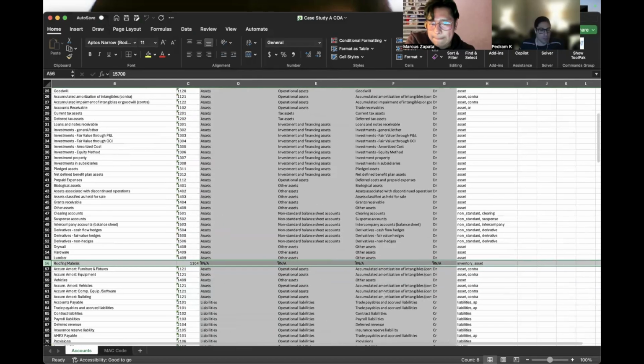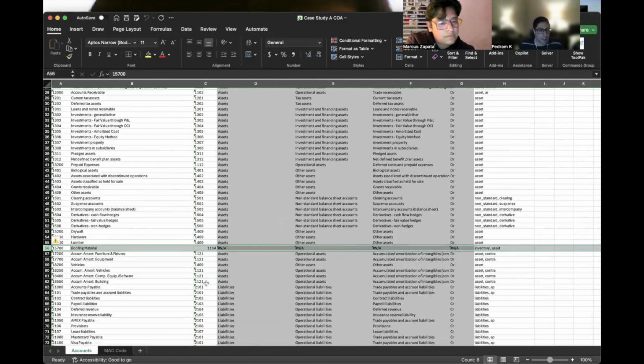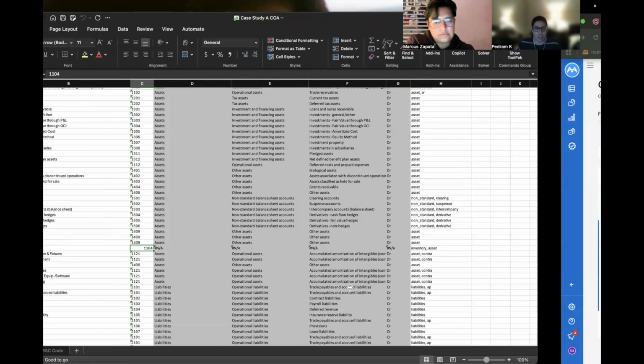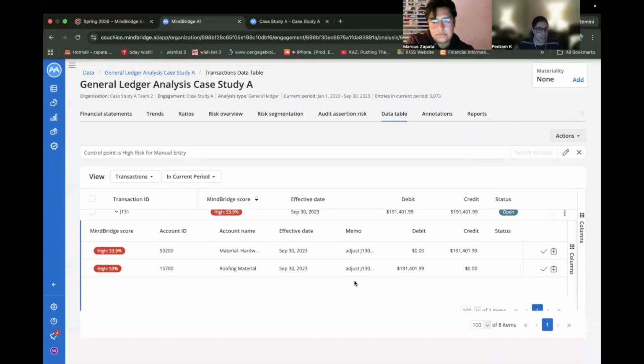Yeah, as Marcus is demonstrating there, we can see that it does not follow any of the classifications of the other official accounts that are on the books for this business. And as Marcus previously stated, in order to make sure his transactions didn't stand out, he had to balance it. So when he was decreasing the expenses by crediting the cost of goods sold, he had to put it somewhere.